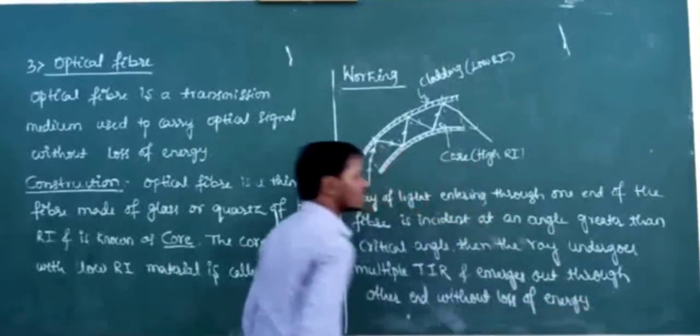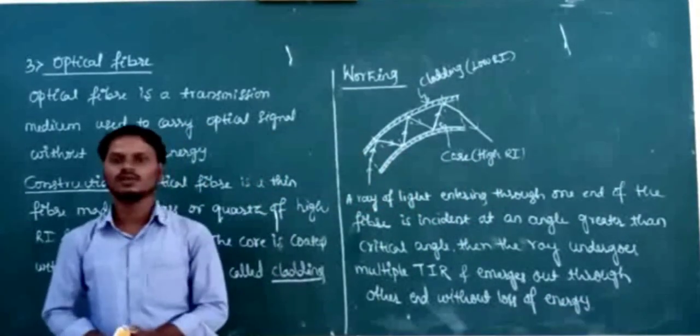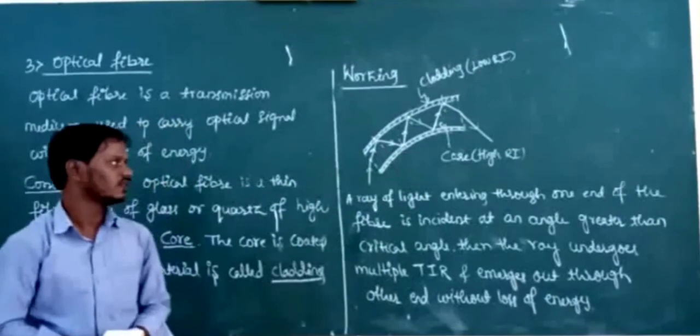So this is the working of optical fiber. Then what are the uses of optical fiber?